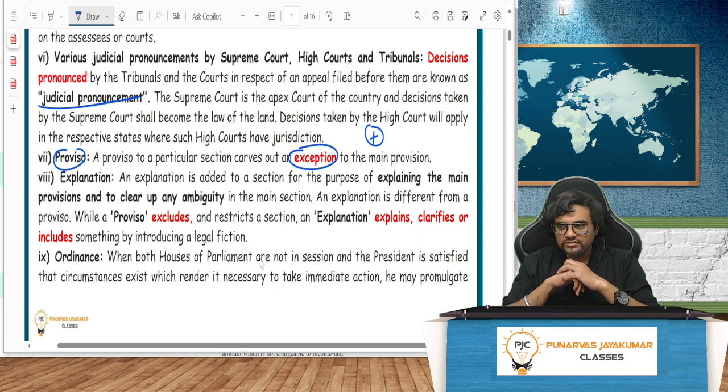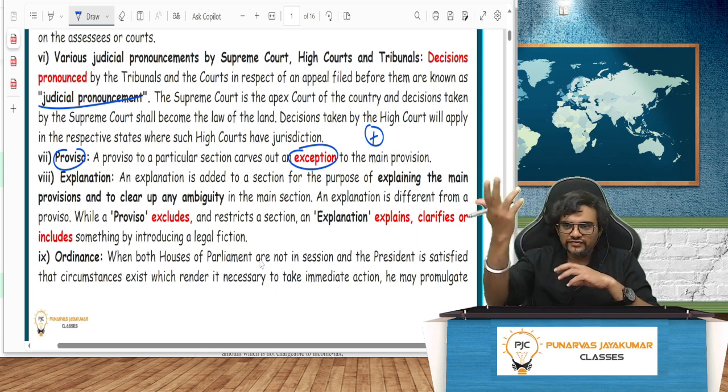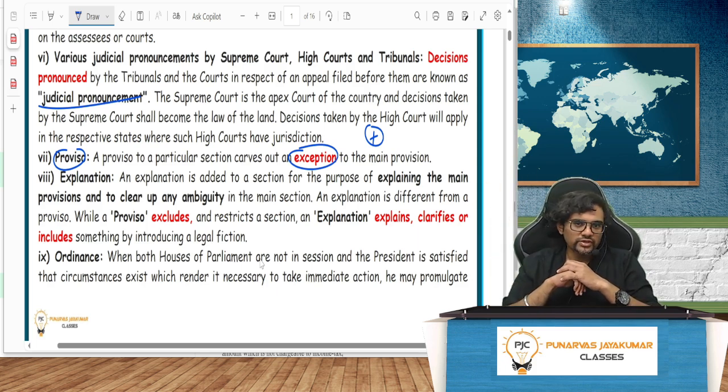DT face-to-face batch has started, provided that online live also is available. That's an exception, because in the main provision I am saying face-to-face batch. Or DT batch has started, provided that it is online, provided that it is face-to-face. These are all additions to the main point. So everything is covered here. Proviso can be an addition or proviso can be an exception.